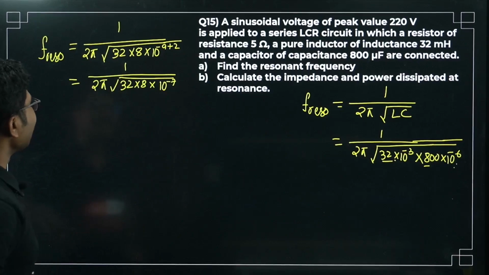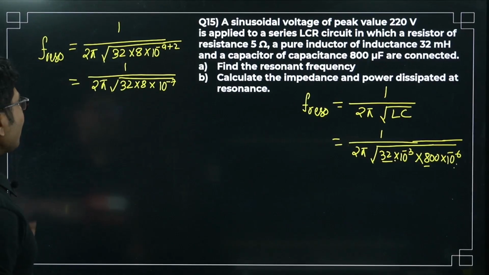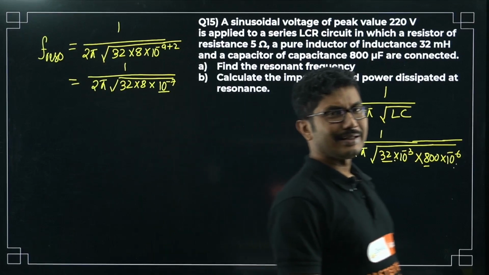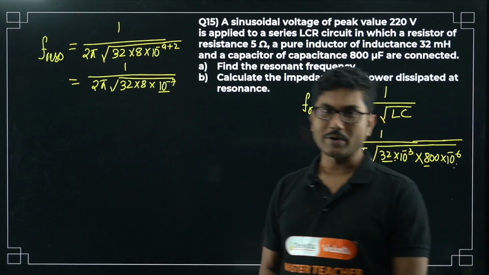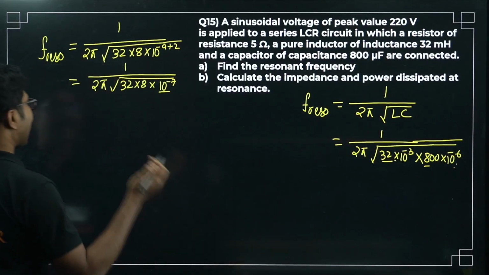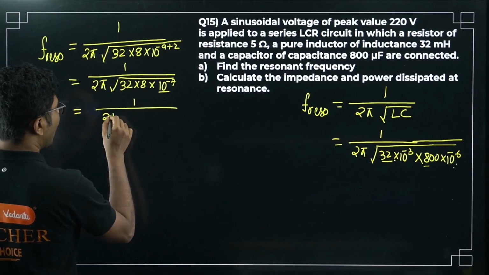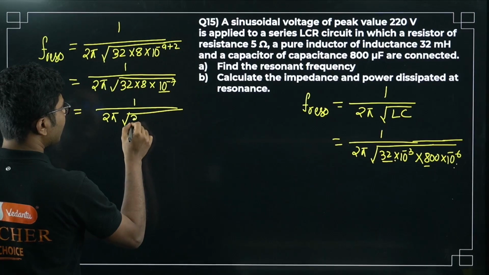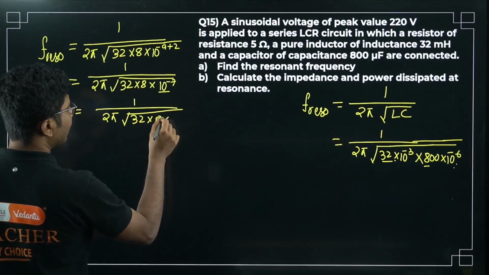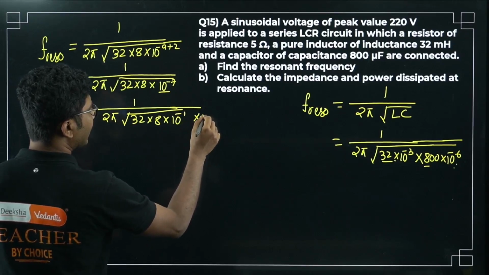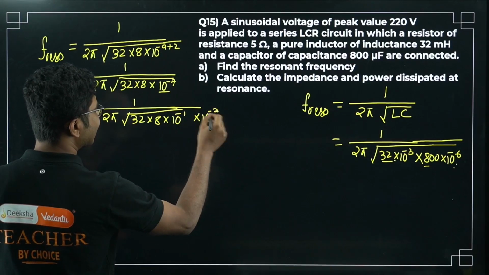Now this is a difficult calculation, because 10 to the power of minus 7 you cannot directly take the square root of. So you can use the calculator directly if that is allowed. Otherwise what you can do is 32 into 8 into 10 to the power of minus 1, and you take the 10 to the power of minus 6 outside.